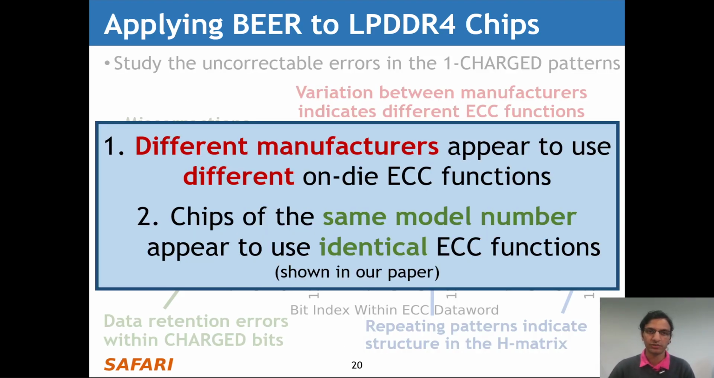Now we have two key takeaways from this analysis. First, we note that different manufacturers appear to use different on-die-ECC functions. Second, although not shown in this data, we show in our paper that chips of the same model number appear to use identical ECC functions.